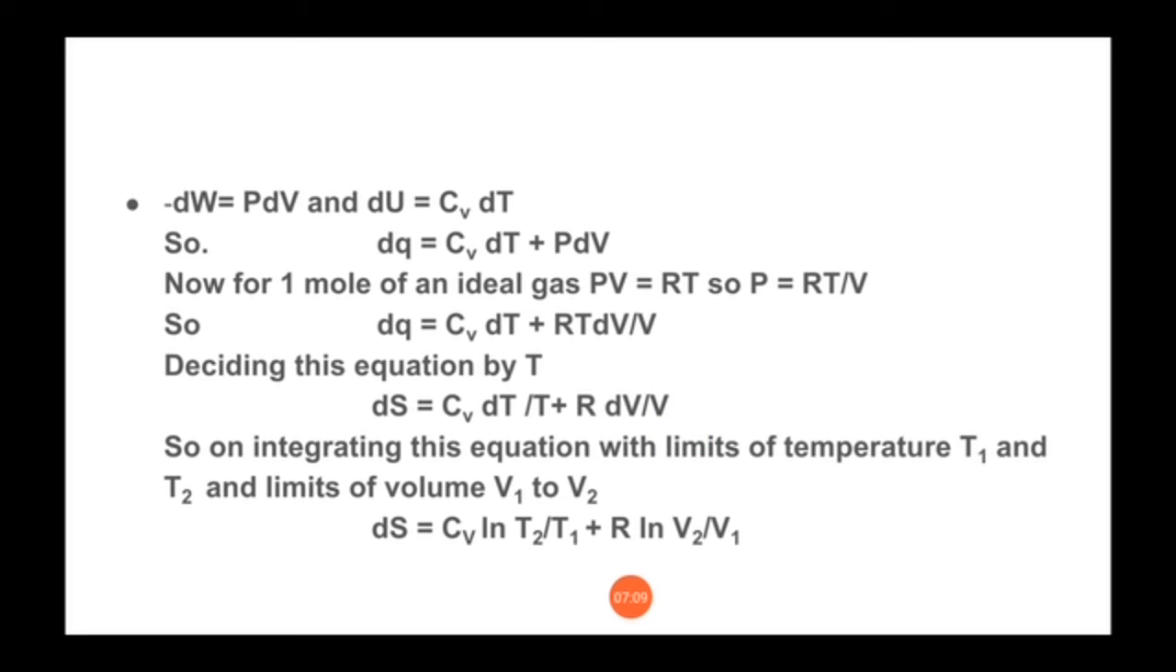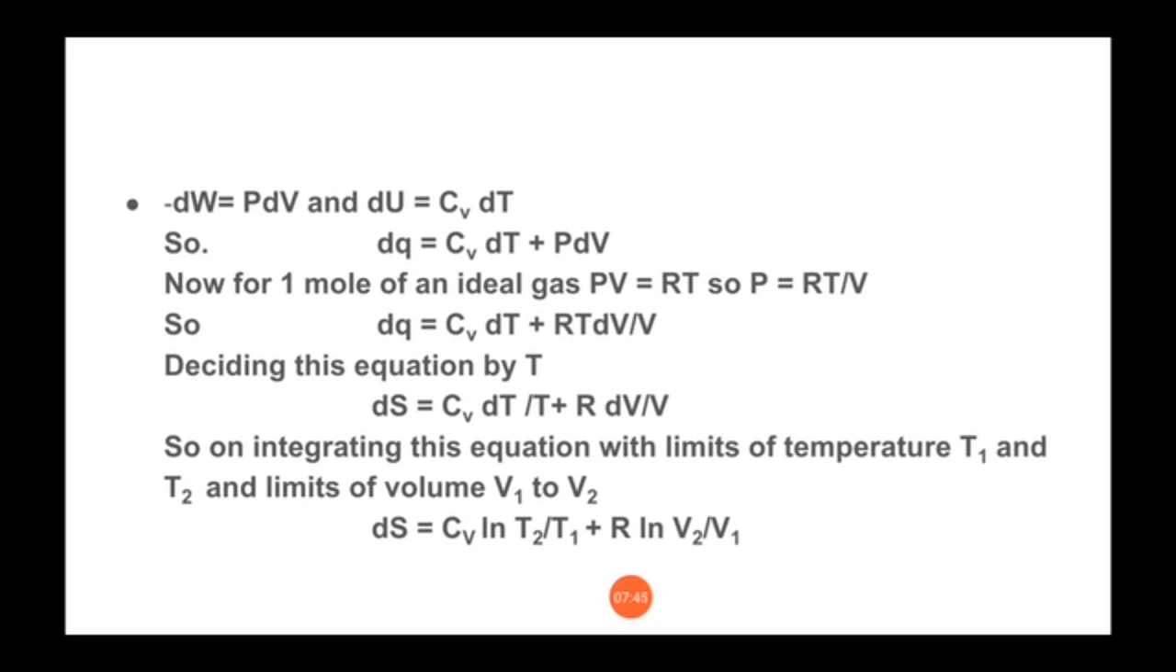Now to get the final value of entropy change, we are simply integrating this equation on both sides and taking the limits. For temperature it will be from T1 to T2, where T1 is the lower temperature and T2 is the higher temperature. Similarly we are integrating the volume term with limits V1 to V2, where V1 is the lower limit and V2 is the upper limit.